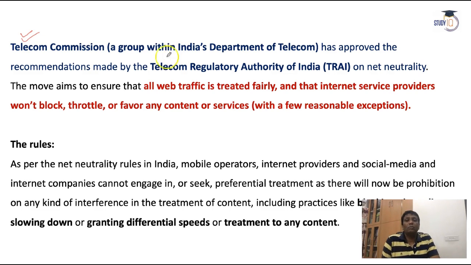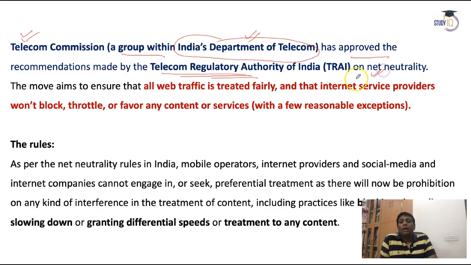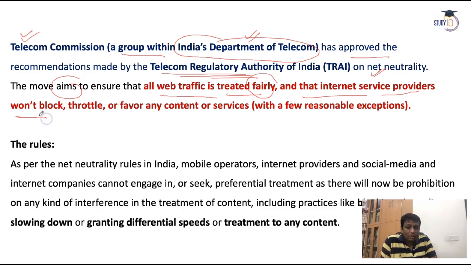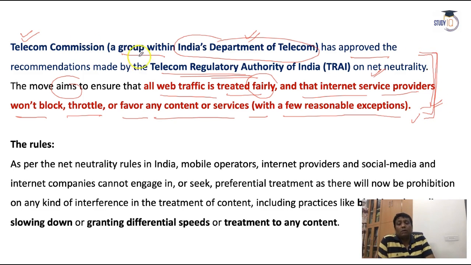Telecom Commission. What is the Telecom Commission? It is a group within India's Department of Telecom, which has approved TRAI recommendations on net neutrality. What is the reason? The main aim is to ensure web traffic is treated fairly, that internet service providers won't block, throttle, or favor any services, except on the basis of a few reasonable exceptions. Okay, so exceptions are only a few in the case of net neutrality. This type of problem is not everywhere, and the Telecom Commission accepted the recommendation of TRAI and tried to regulate the net neutrality concepts.